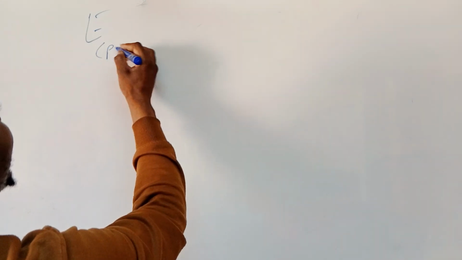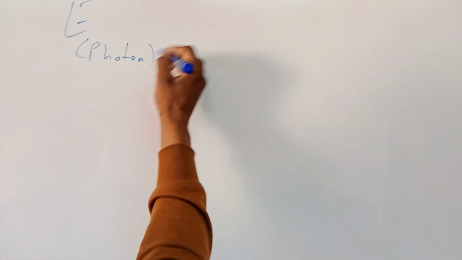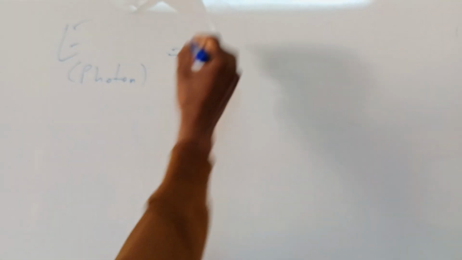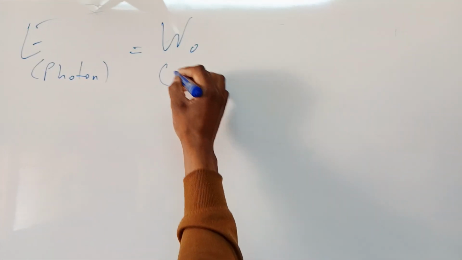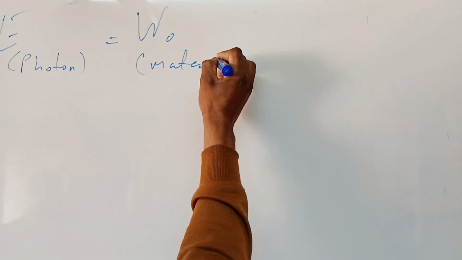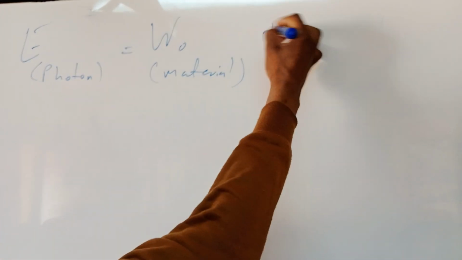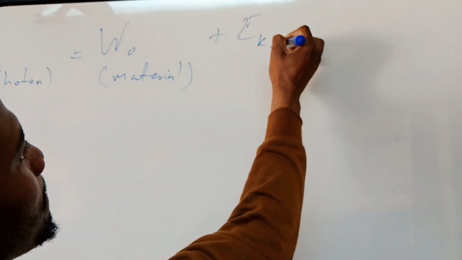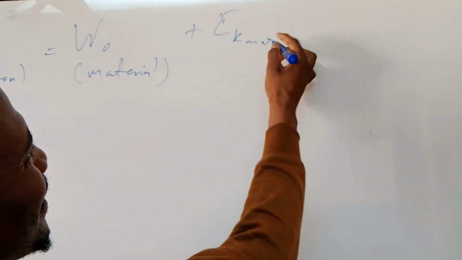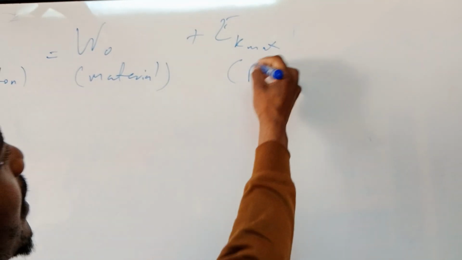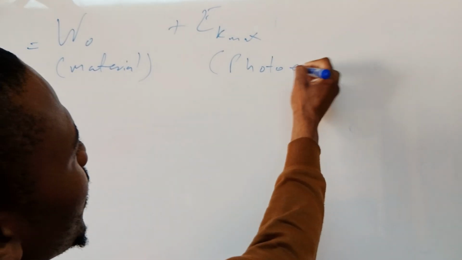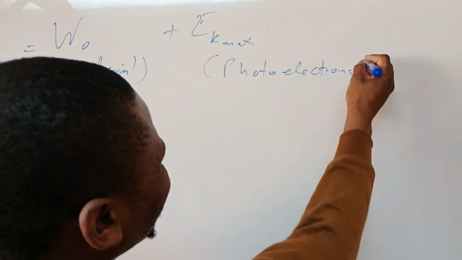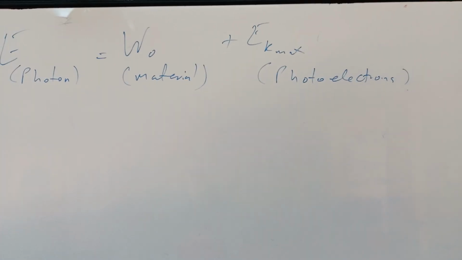So this equation, that is the energy of the photon, must be equal to the work function of the material plus the maximum kinetic energy of the photoelectrons. That's the equation we'll be dealing with here today, guys.